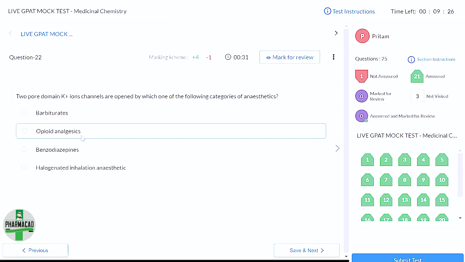Opioid analgesics. They are acting on opioid receptors, right? Yes, ma'am. A GPCR type of opioid receptor. Benzodiazepines.